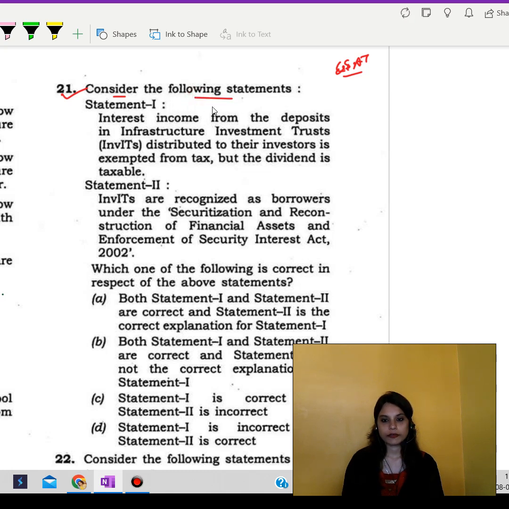We have to consider the following statements. We have statement 1 and statement 2. Statement 1 says interest income from the deposits in the infrastructure investment trusts distributed to the investors is exempted from tax, but the dividend is taxable.